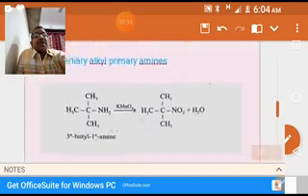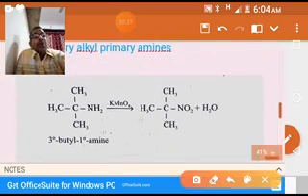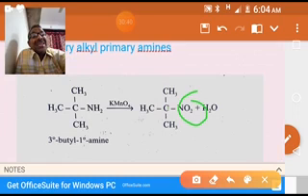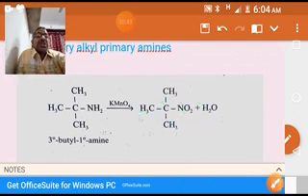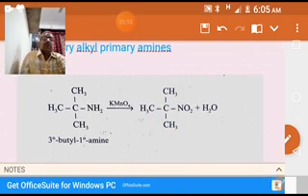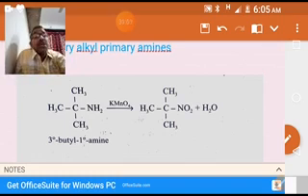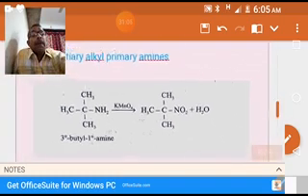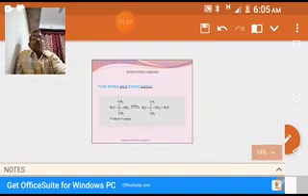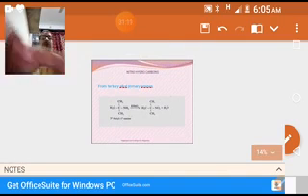Why are we saying tertiary? You see, in this example, the nitro group is attached to a tertiary carbon. Why tertiary carbon? It is directly attached to three carbons. That's why it is a tertiary nitrohydrocarbon, tertiary butyl nitro compound. The name of this compound is 2-nitro-2-methylpropane. So this is one of the preparation methods of nitro compounds.